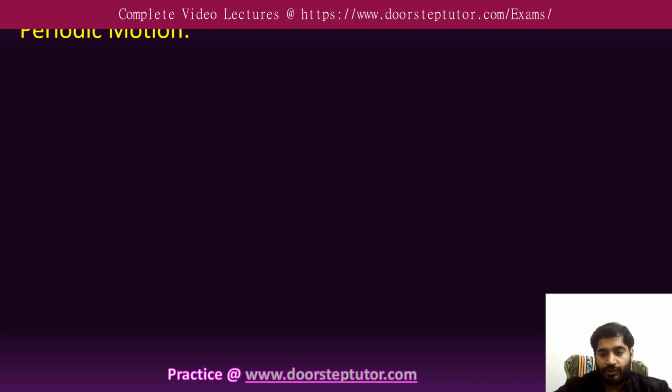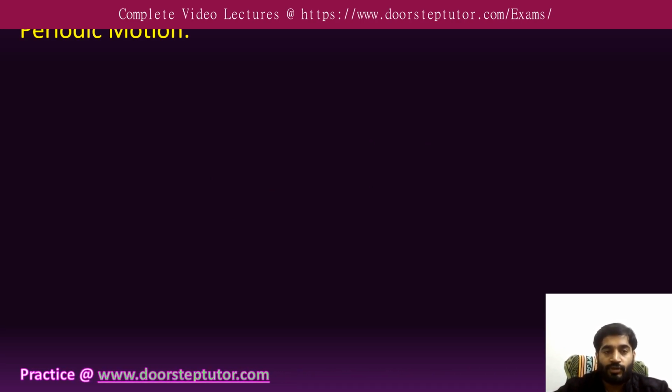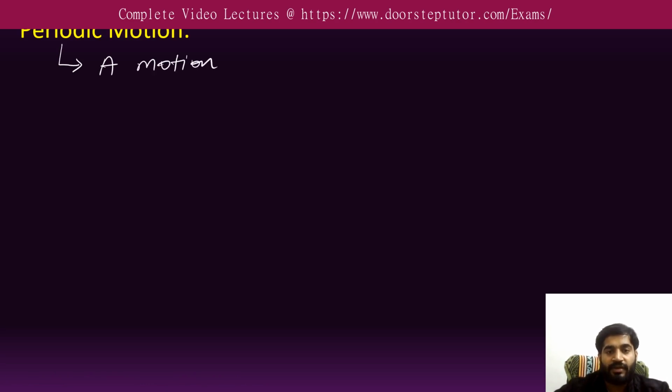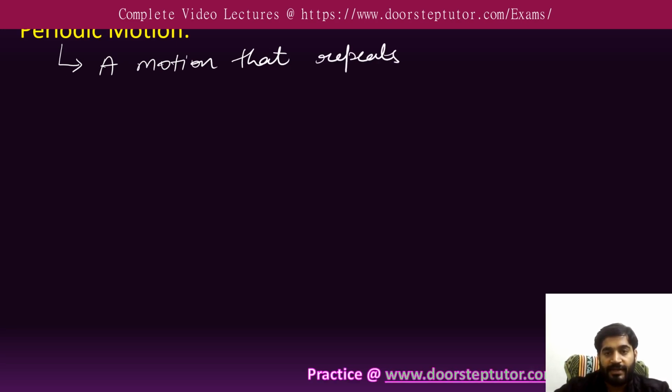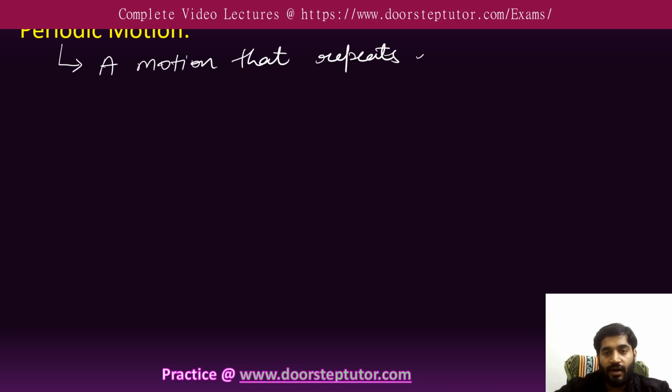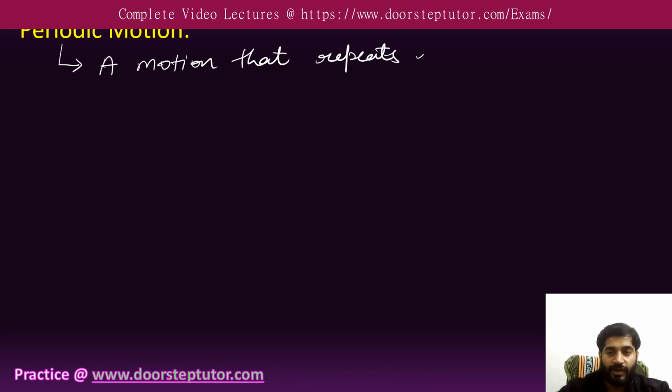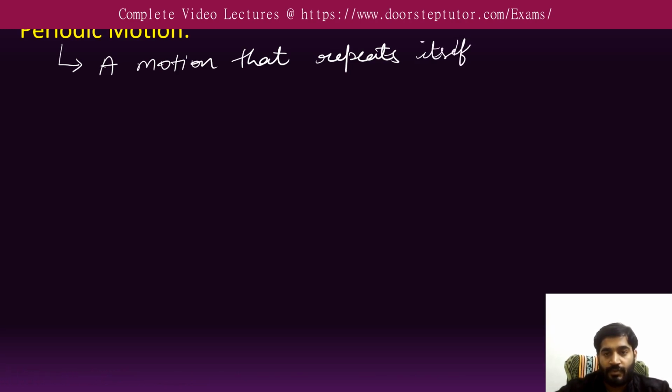This is periodic motion. So what actually is a periodic motion? A motion that repeats itself after a regular interval of time, after a regular interval of time, is called periodic motion.